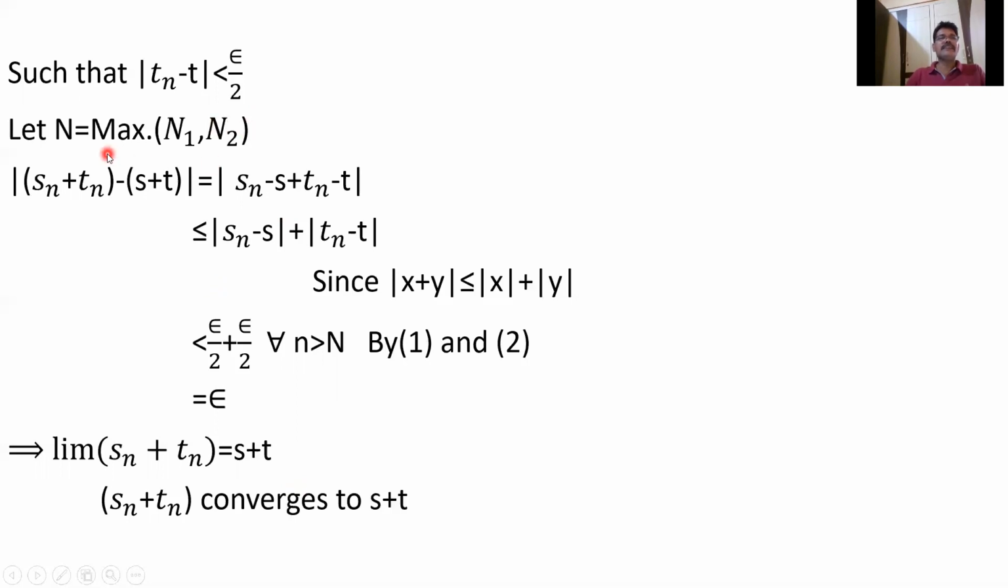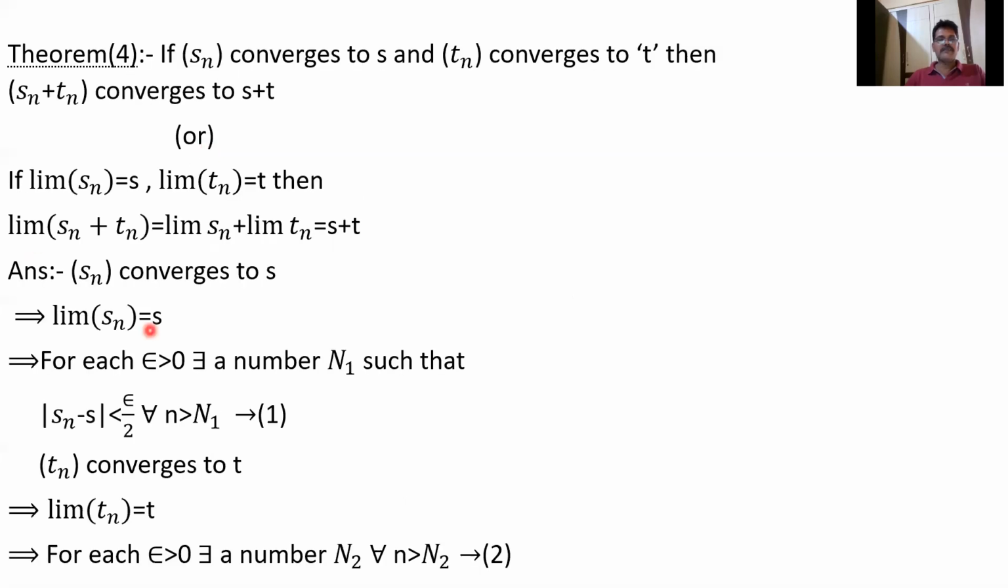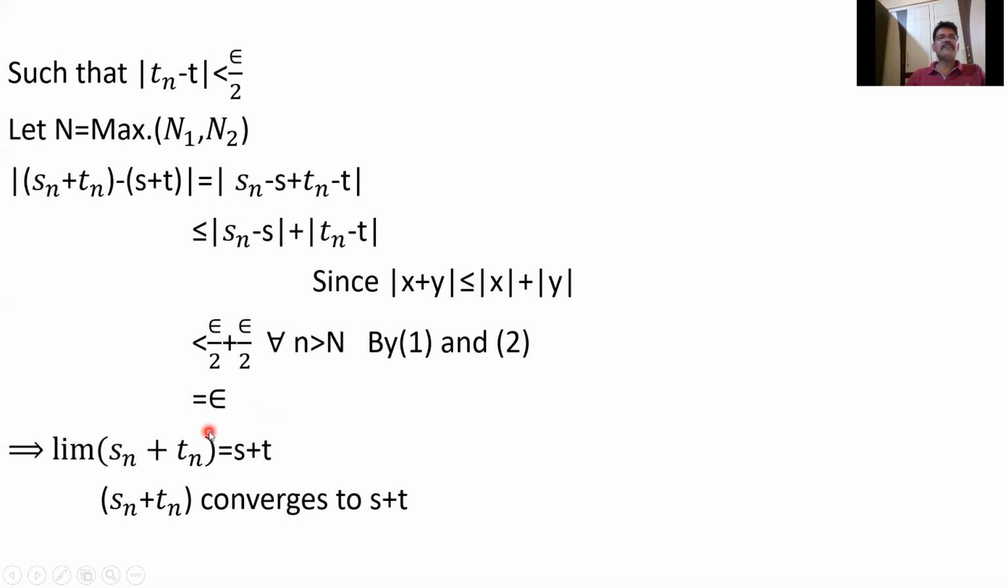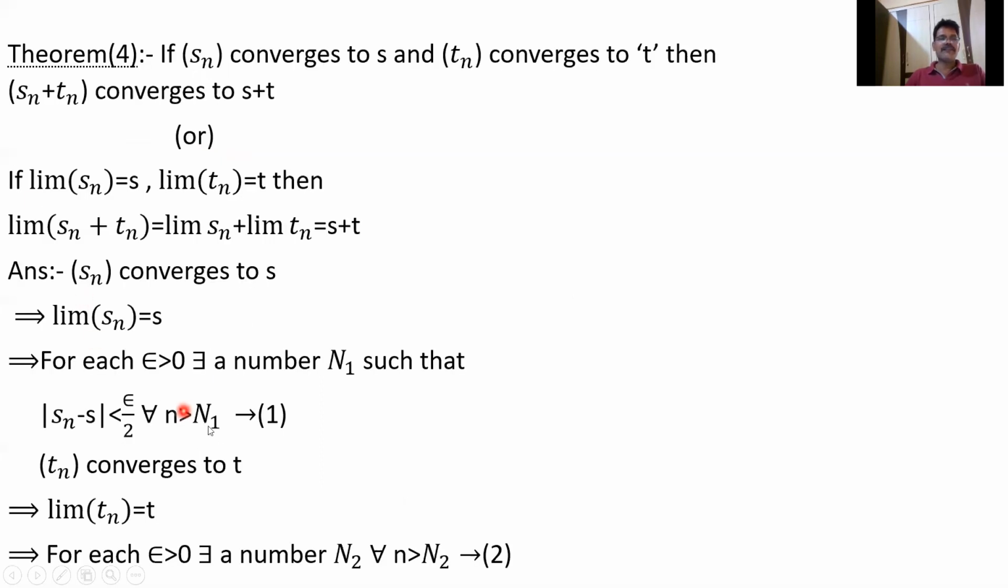If I take capital N equal to the maximum of n1 and n2, both these inequalities are true. For example, if capital N1 equals 4 and capital N2 equals 6, what is the maximum of 4 and 6? It is 6. If I take capital N1 equal to 4, it is true after the fourth term. If I take capital N2 equal to 6, it is true after the sixth term.